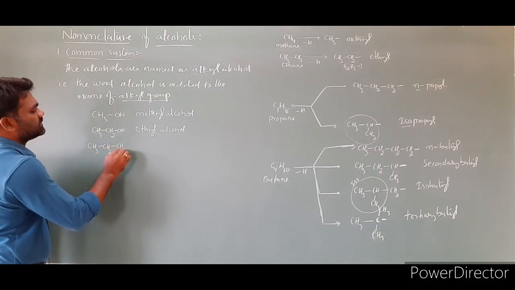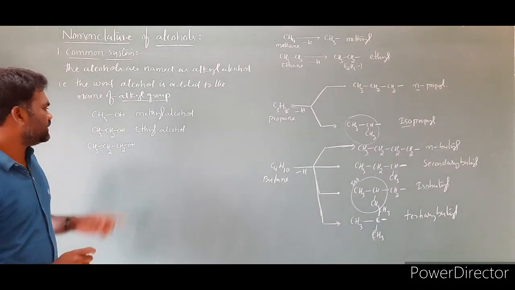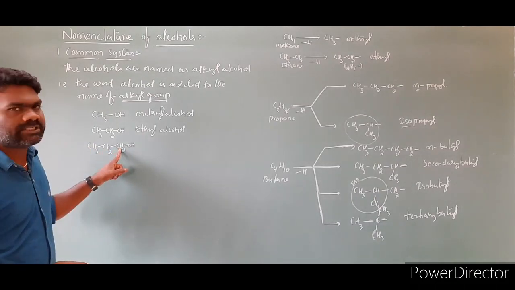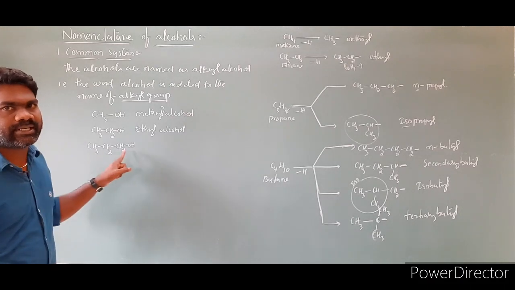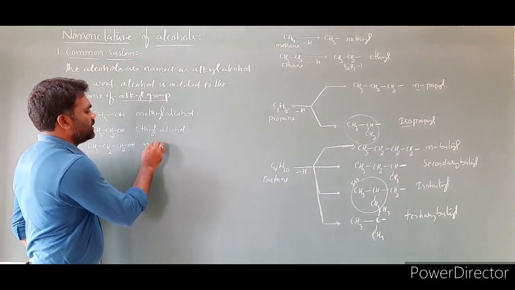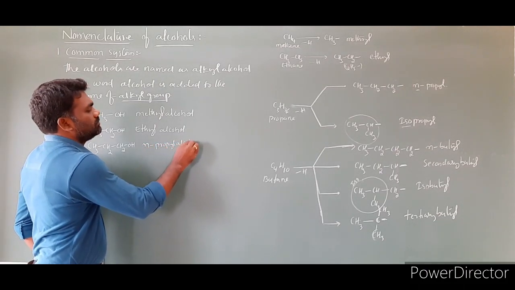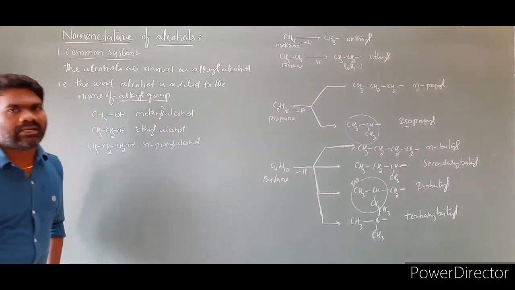Then I am taking CH3CH2CH2OH. Now look at this molecule, 1, 2, 3 carbons, all carbons are in a straight chain. So what term do we have to use? N propyl alcohol. N propyl alcohol.